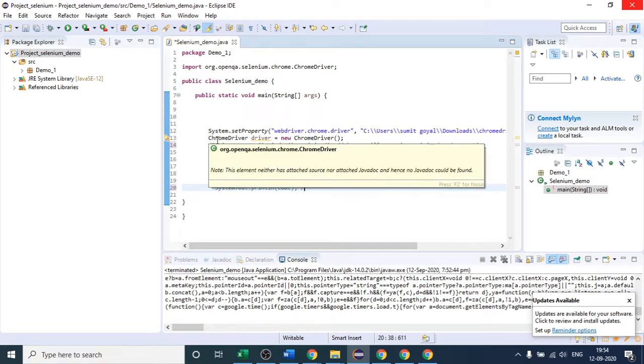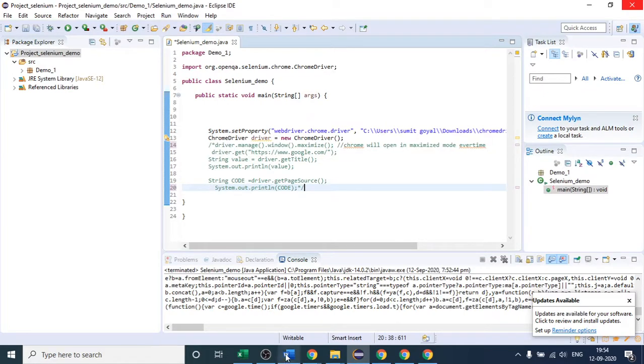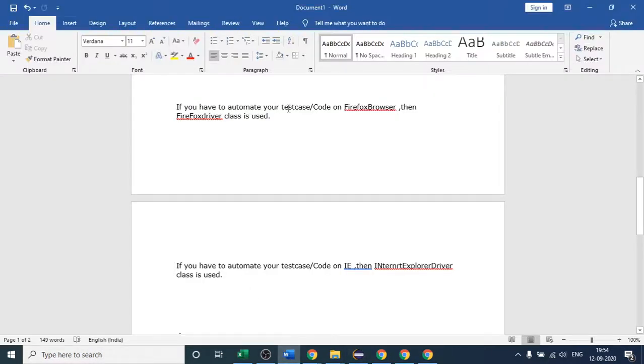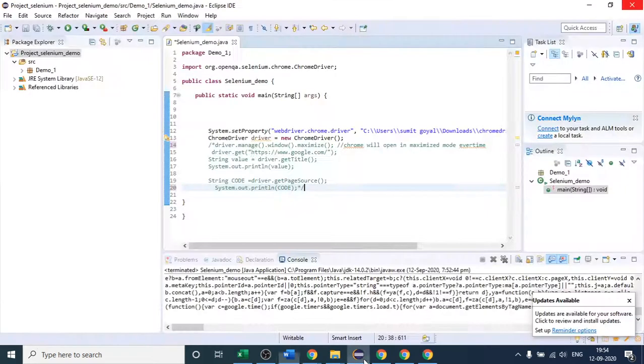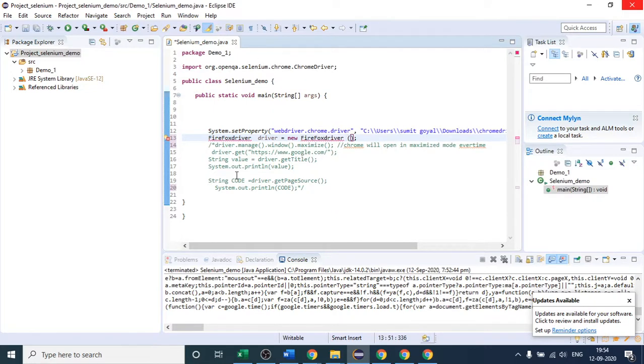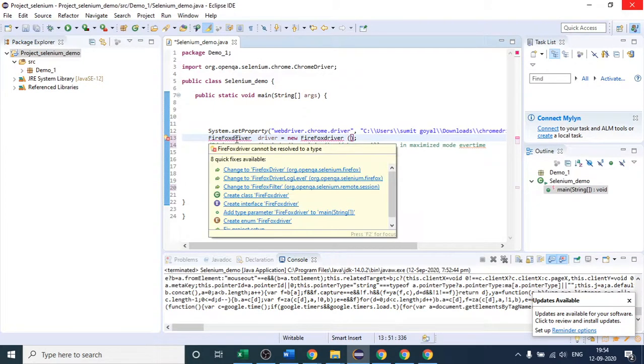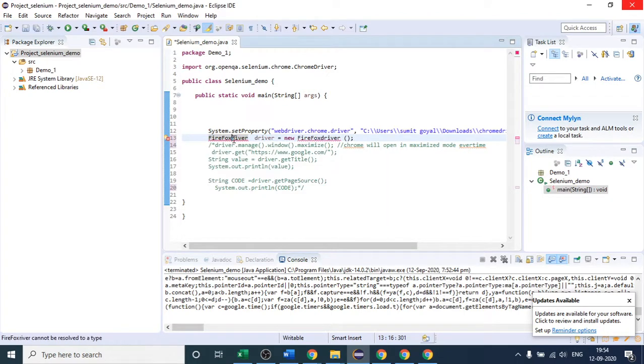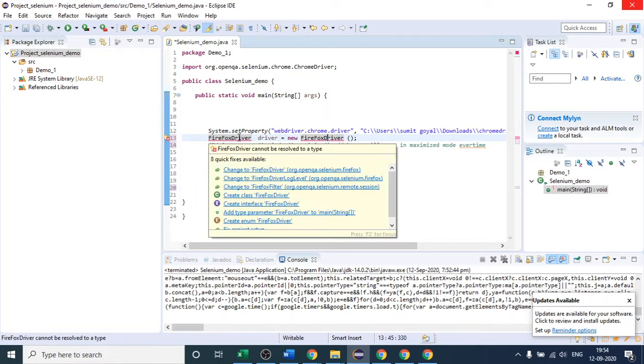So how am I going to do that? As I have told you already, if you have to automate your test case on the Firefox browser, this is the class. I will copy this class name and simply make the object of that. So I made the object of that class, and again we have to import one package. The D will be capital here, this is the class name.